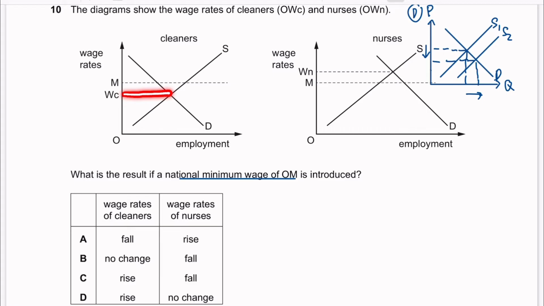So when OM is introduced, WC will rise to OM. Second, the nurse wage rate, WN, is already higher than OM. So even when OM is introduced, WN has completely no effect. So no change. So D is the answer.